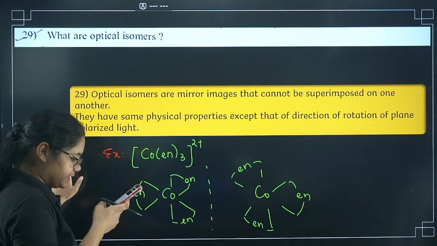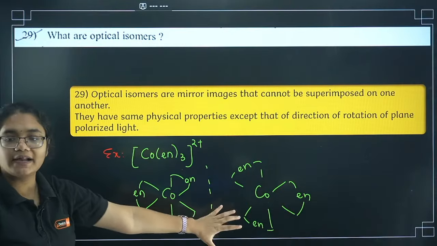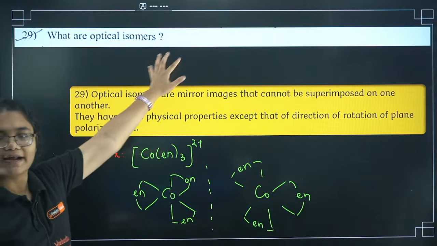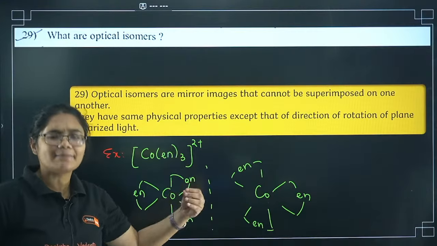Basic maths, definitely. I will be discussing the paper, so let's practice. So optical isomer, clear. If you find this is just a 1 marker question, but since it is a 3 marker question, you need to write something extra about it.